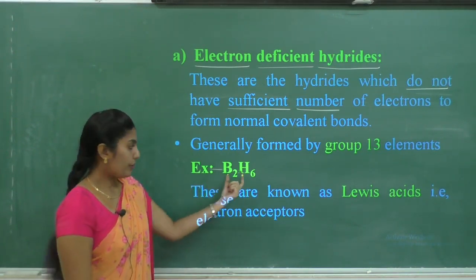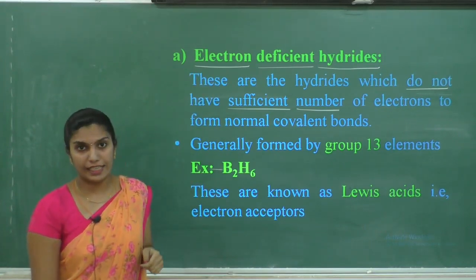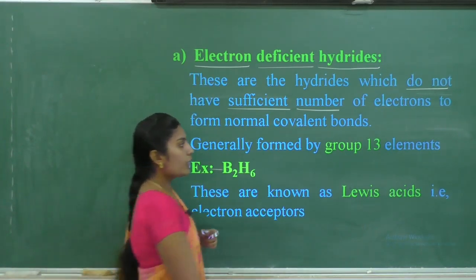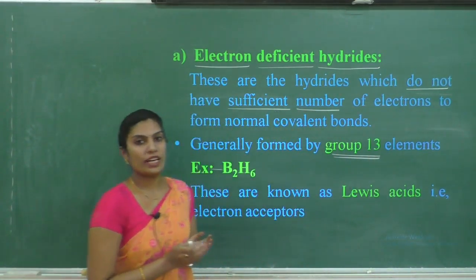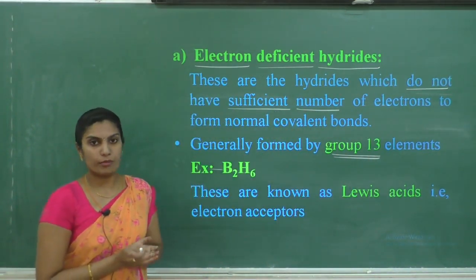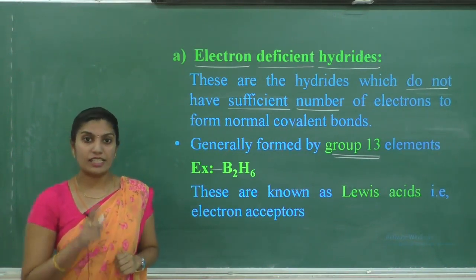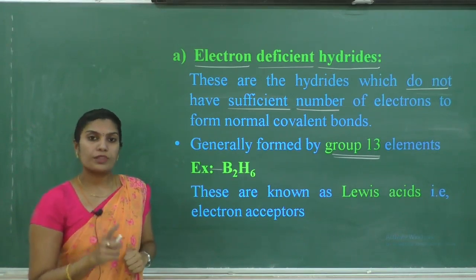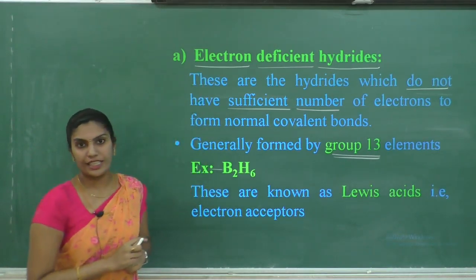Example, B2H6. These electron deficient hydrides are formed by group 13 elements. Totally, these covalent hydrides are formed from p block elements from group 13 to group 17 elements. Among those, group 13 elements are going to form the electron deficient hydrides.